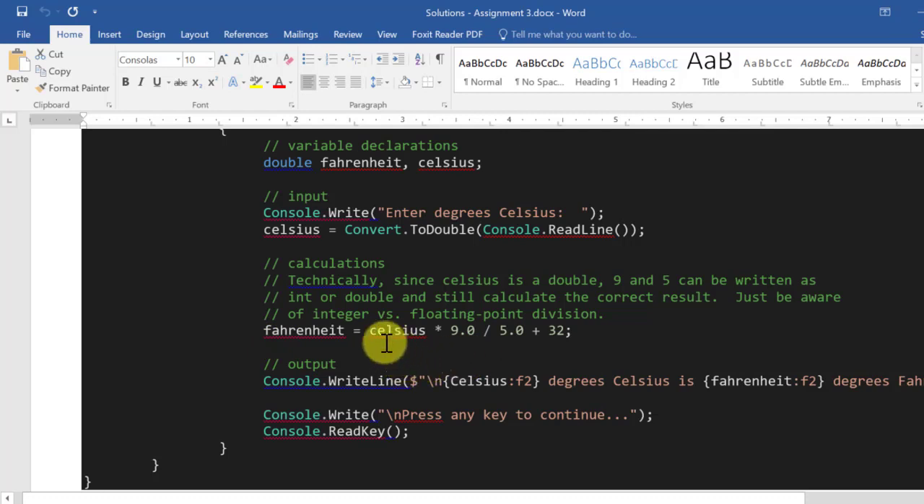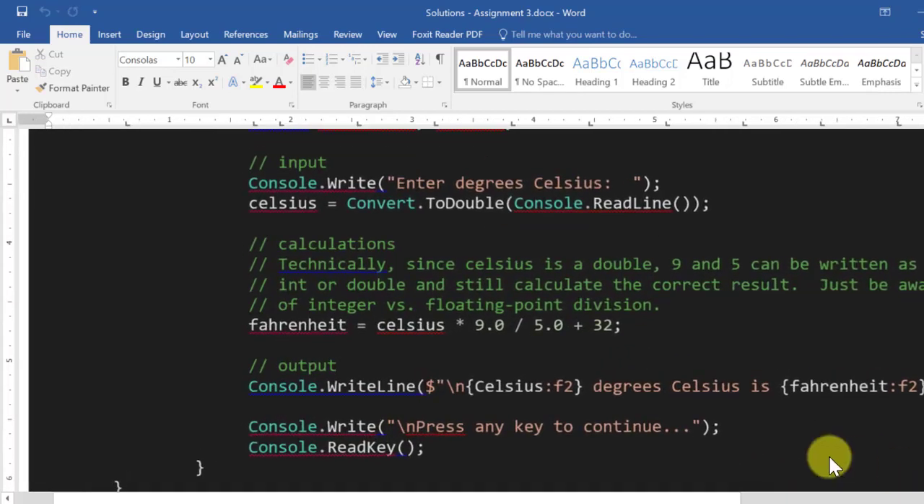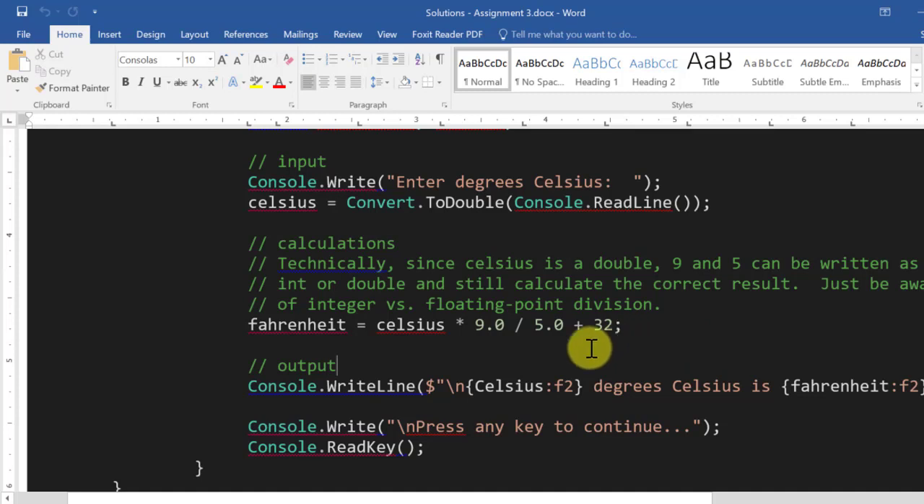And since Celsius appears in front, remember the order of operations is going to do multiplication and division first, and then subtraction, addition after that, and it's going to go left to right. So it's going to scan this expression left to right, looking for multiplication, division first, and then it'll do addition and subtraction.